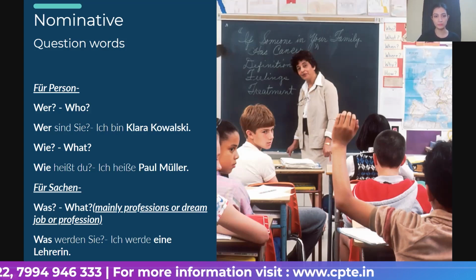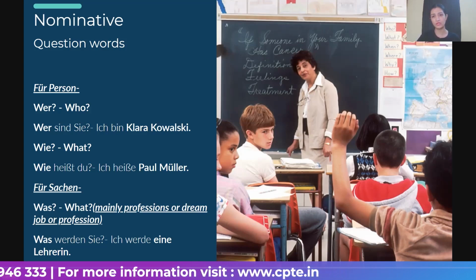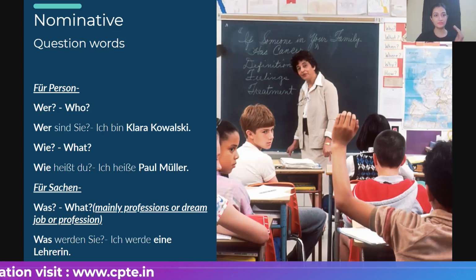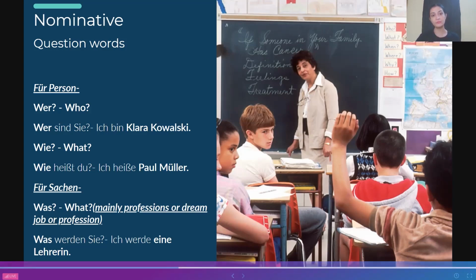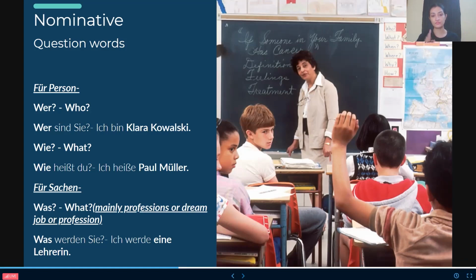What do you want to become? I want to become a teacher, or I want to become a model. I want to become this, I want to become that. Okay. So people, wer, wie and was, these are the nominative questions, because of which we will be getting nominative answers, which are Clara Kowalski, Paul Müller, and eine Lehrerin. Okay, so this is how we will do it.